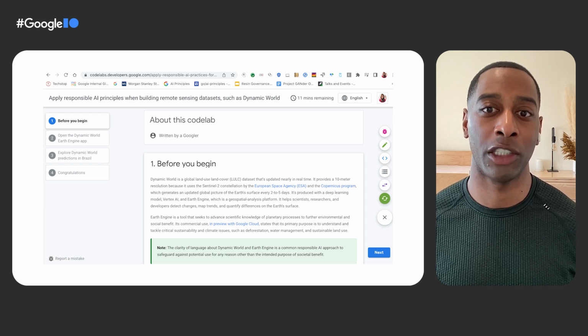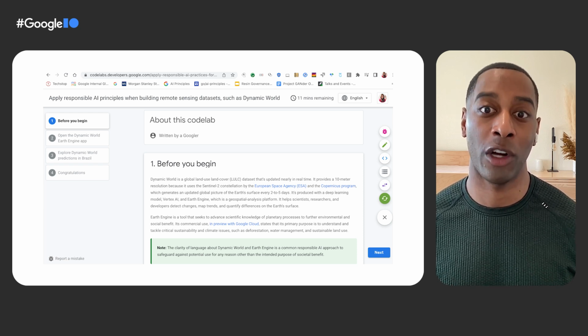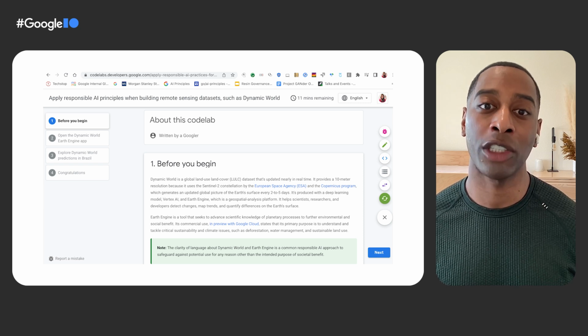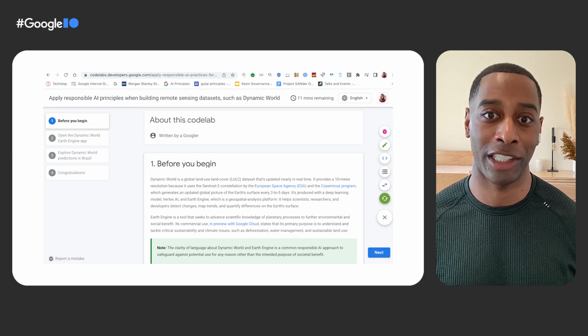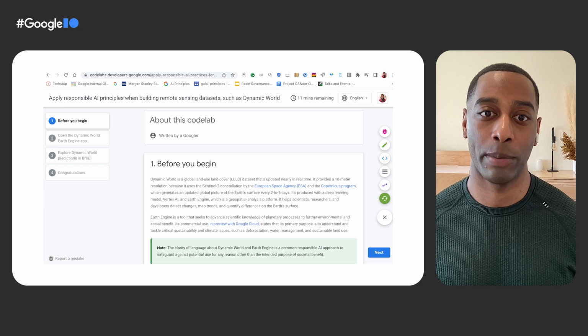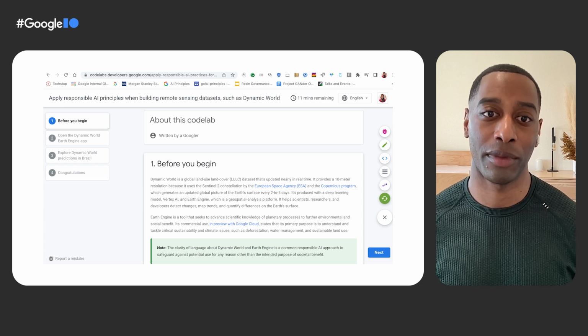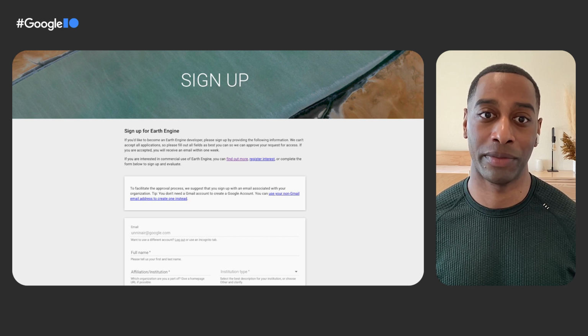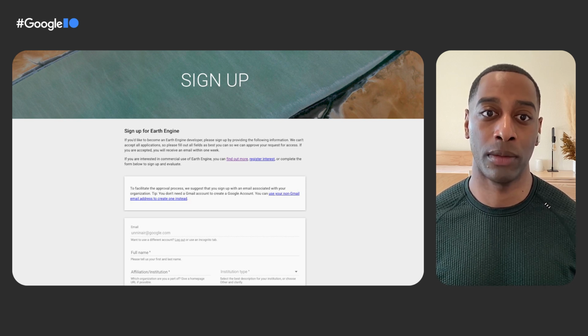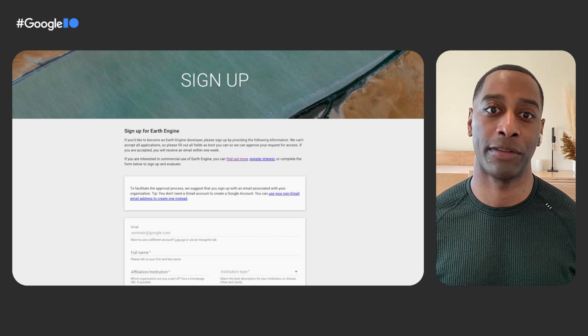As a developer, either building new ML models or applying existing ML for remote sensing, it's important to know the provenance of your data, the licensing permissions to use it, and the intended use cases. This code lab assumes some familiarity with navigating Google Earth Engine apps. You may also wish to familiarize yourself with the code editor and Earth Engine API. Before proceeding, please make sure to first sign up for Earth Engine. Once your application has been approved, you will receive an email with additional information.